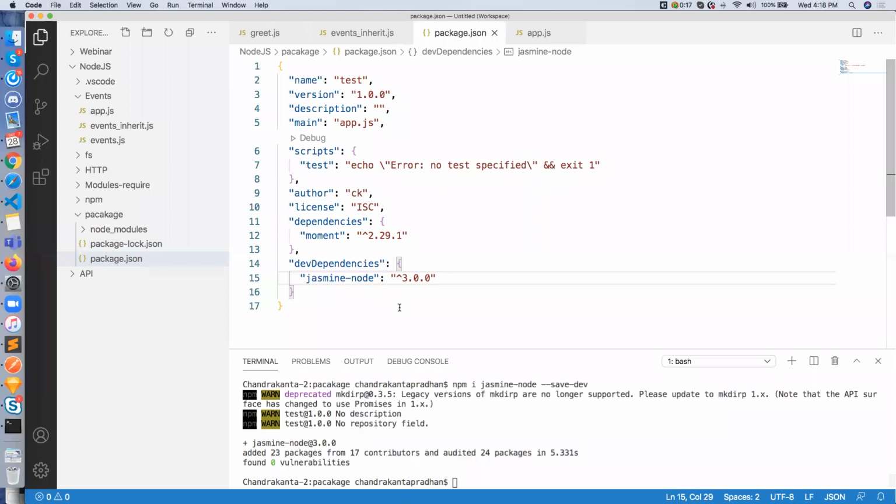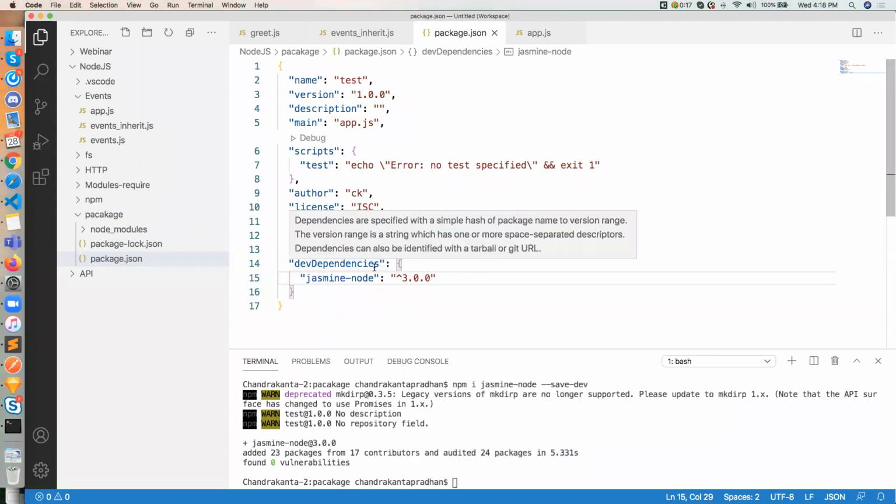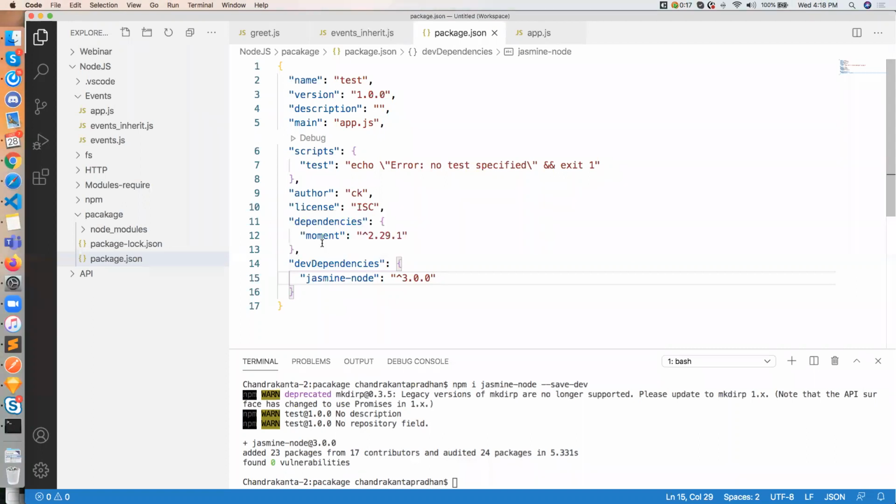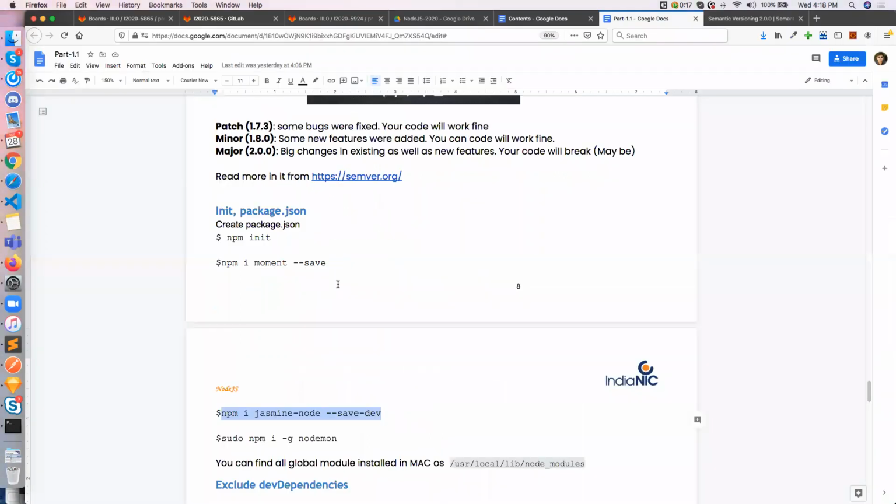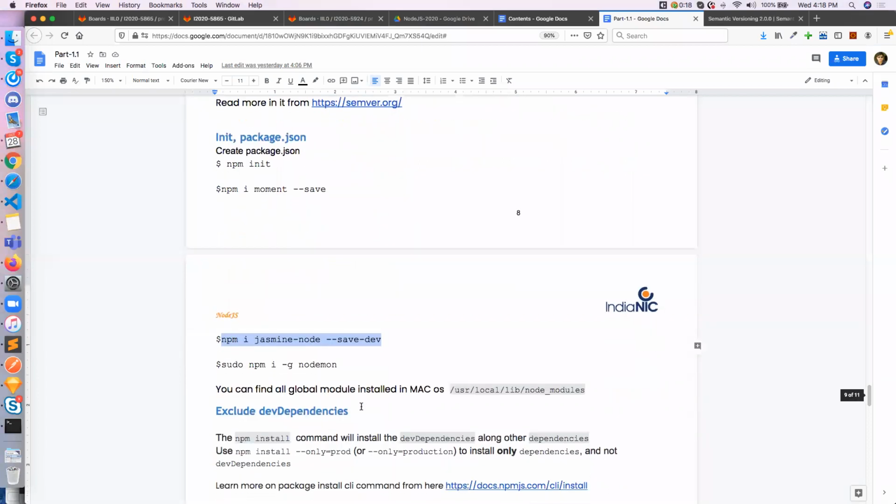Correct? So if you want to add any module for development which is not required to run your application in production or staging, then you can add it in devDependencies. Remember, don't add them in the dependencies section. And also some modules are required for all node projects. Whenever you run any node project, it is required.